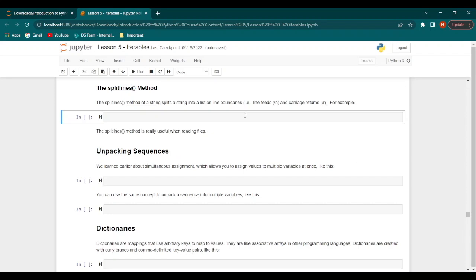Now we'll have a look at the splitlines method. The splitlines method is mainly used to split a string into a list based on line boundaries. So let's have a look at an example.